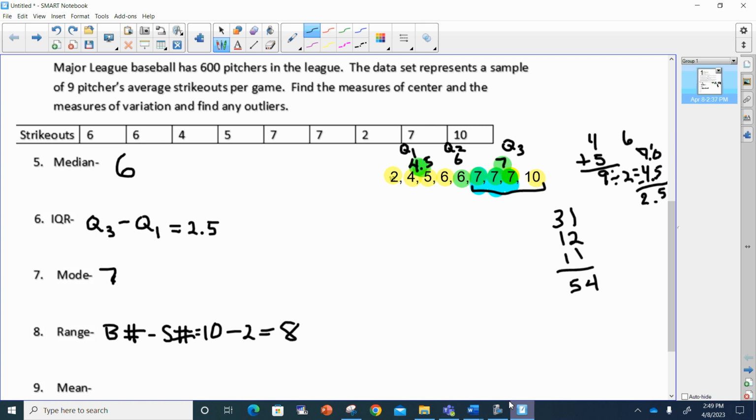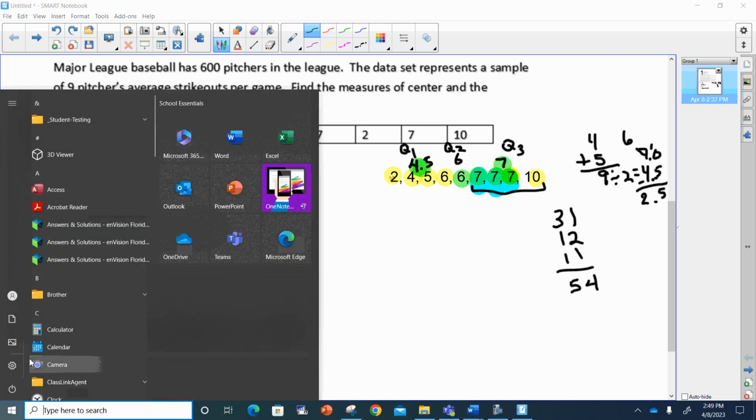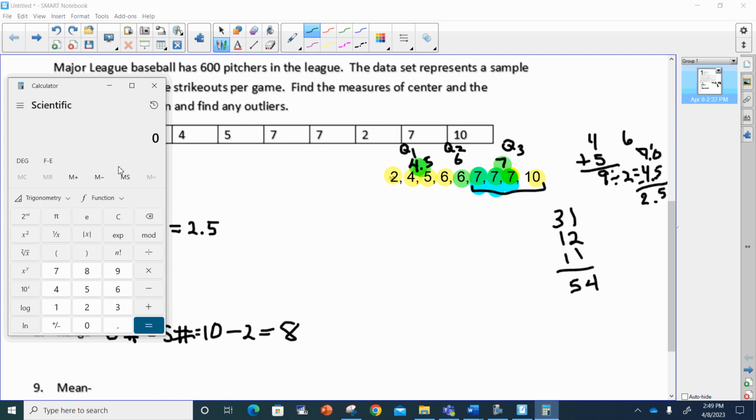All right. I'm going to double check it using my calculator because I want to be really sure I'm getting the right answer here. So this is going to be 2 plus 4 plus 5 plus 6 plus 6 plus 7 plus 7 plus 7 plus 10.